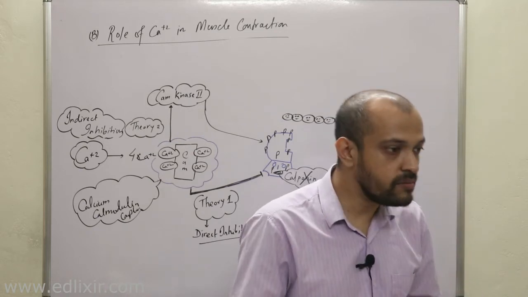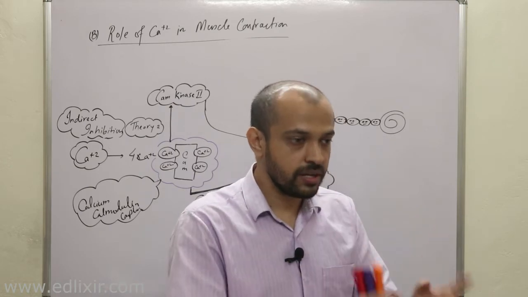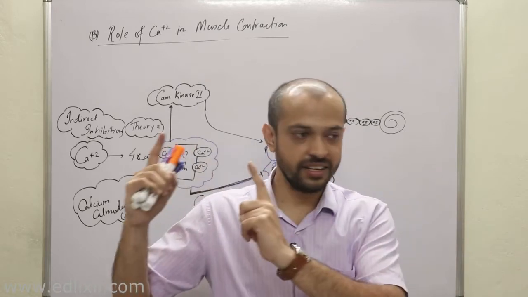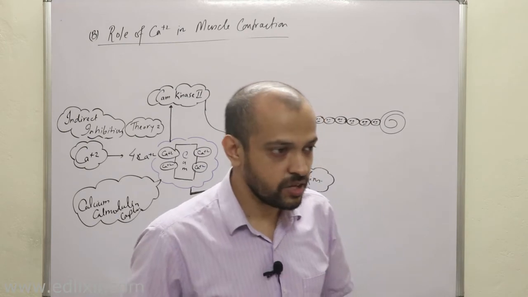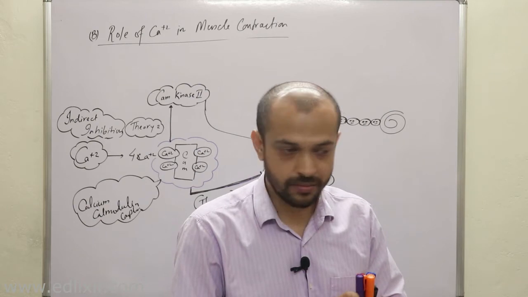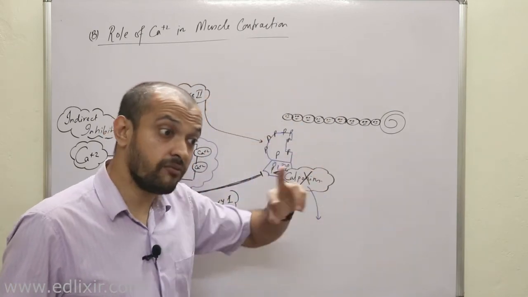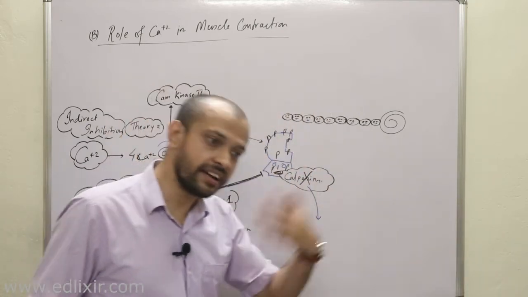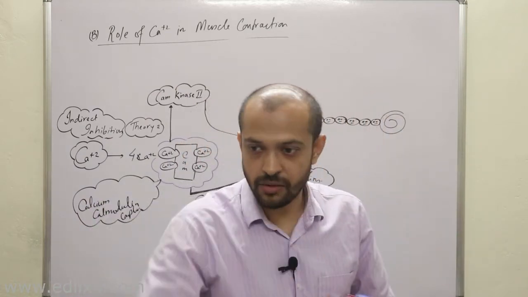Okay. Now, a very important point to understand is that there is a basic difference between activation of actin in skeletal muscle and activation of actin in smooth muscle. In skeletal muscle, calcium entry, troponin interaction with calcium and tropomyosin release is enough for actin and myosin interaction. But here you will have to activate both of them. In fact, you will have to remove the inhibitions of actin so that actin and myosin can now interact.